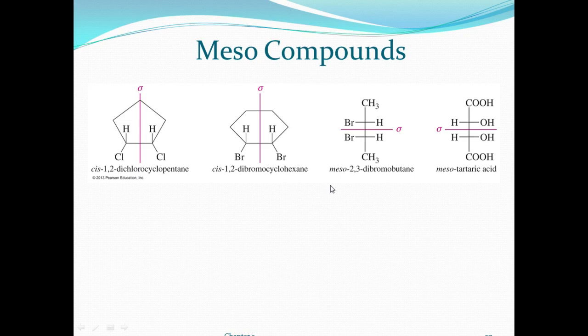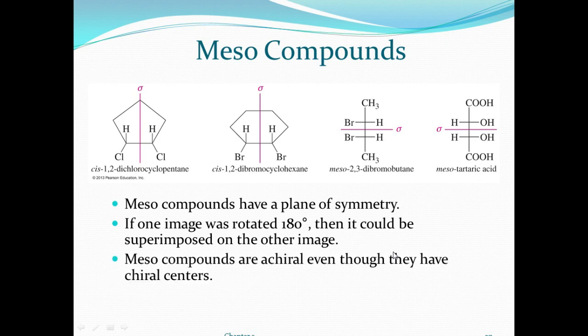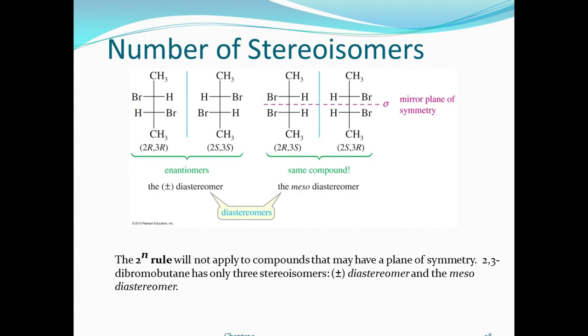This is the meso compound. The molecule has the same bromine, bromine, and hydrogen, hydrogen on carbons 1, 2, 3, 4. This center gives a plane of symmetry, so it is called a meso compound. If one image is rotated 180 degrees, it can be superimposed on the other image. Meso compounds are achiral even though they have chiral centers. You can find the number of stereoisomers easily.